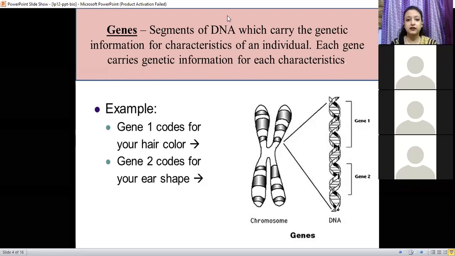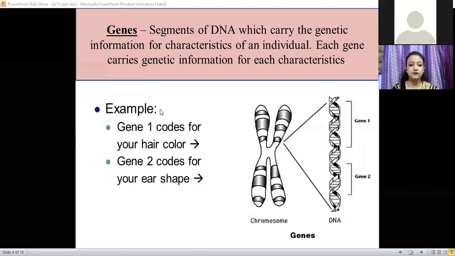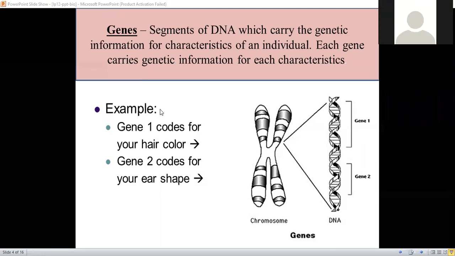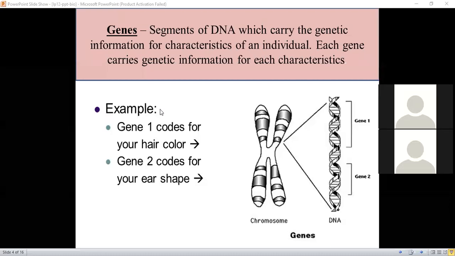Yes, ma'am. Raise your hand, all of you. See, students, if you are clear with the concept of gene now, raise your hand so that I can know if anyone is having any confusion. If it is not clear, then no need to raise your hand. I'll get to know it's not clear, so I'll further elaborate on that.